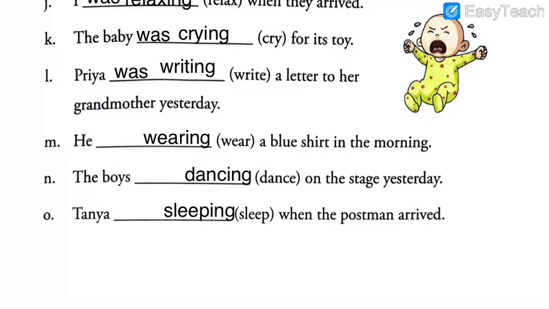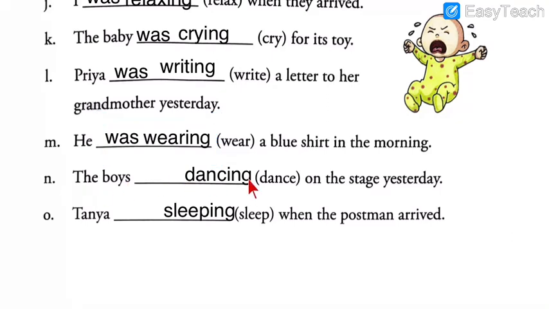You can say he is wearing, but when you use is, it becomes present continuous. You have to make it past continuous. You cannot use is, am, are here. Can you say he was wearing? Yes, that is the correct answer. He was wearing a blue shirt in the morning.